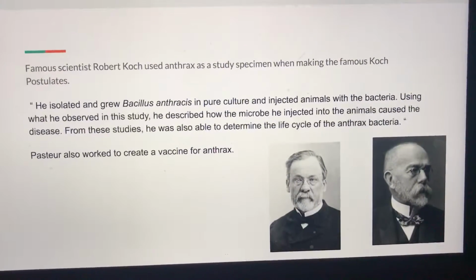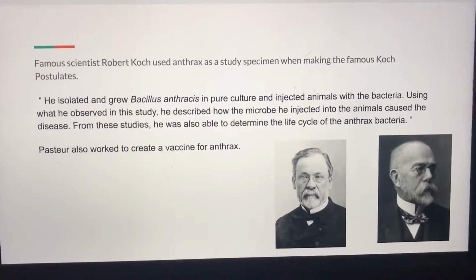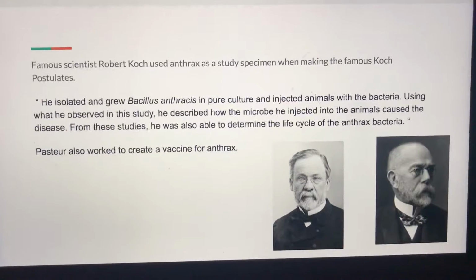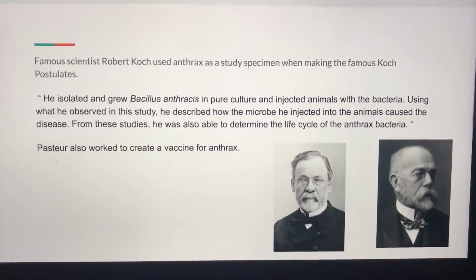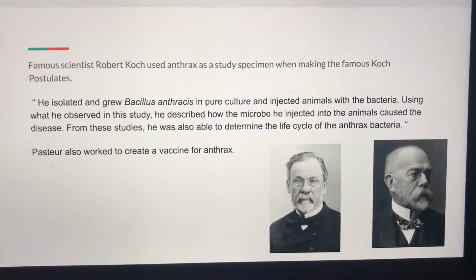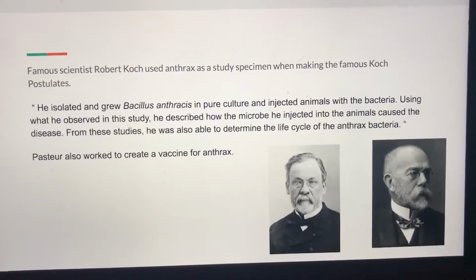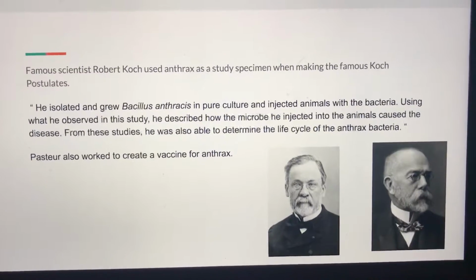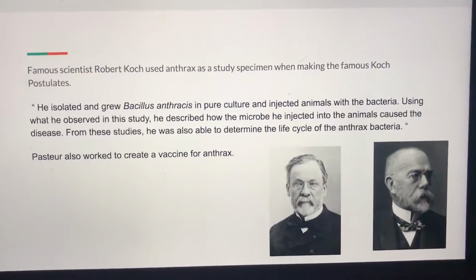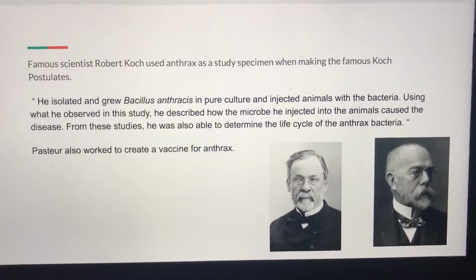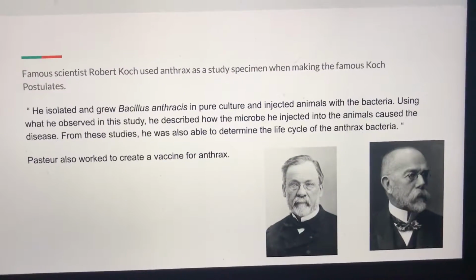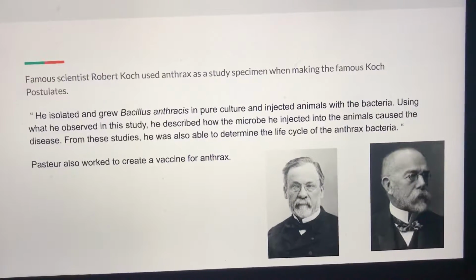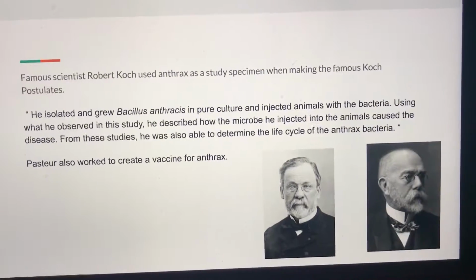So some famous scientists like Robert Koch used anthrax as a study specimen when making the famous Koch postulates. These are things that we covered in our last exam. So he isolated and grew Bacillus anthracis in pure culture and injected animals with the bacteria. Using what he observed in this study, he described how the microbe he injected into the animals caused the disease. From this study, he also was able to determine the life cycle of the anthrax bacteria. Pasteur also helped work to create the vaccine for anthrax.